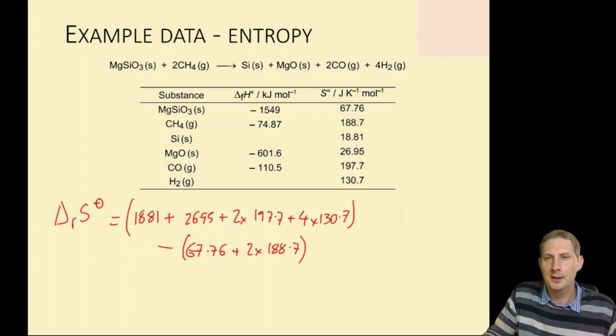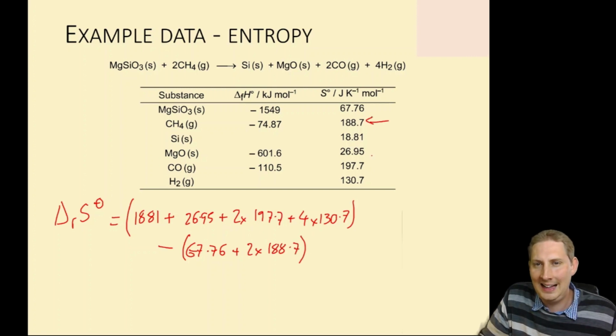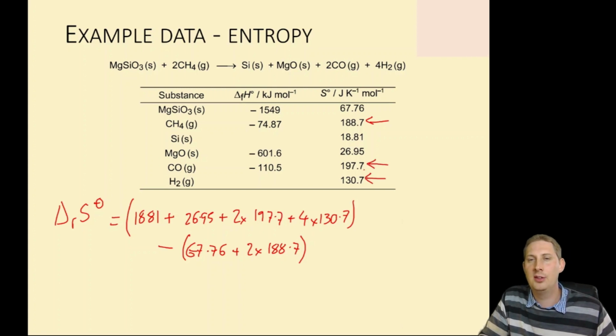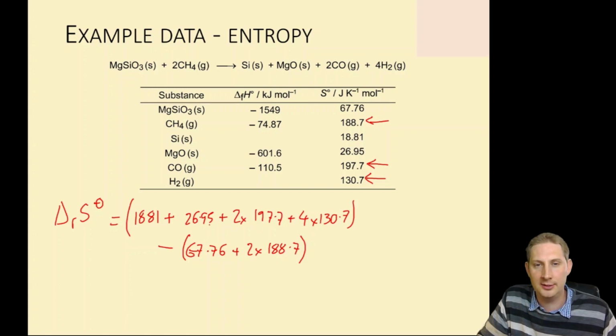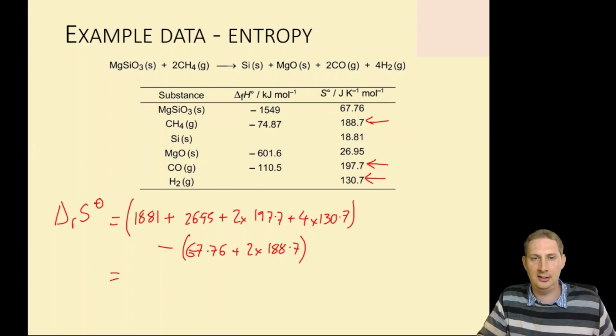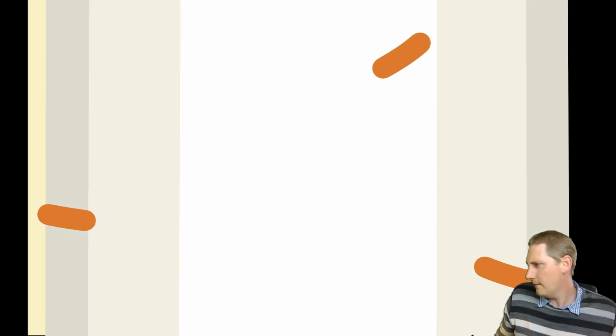188.7. Notice from these numbers the gases have much higher entropies than the solids in the table, and that is to be expected. Also notice that they are all positive numbers. Entropies themselves are always positive numbers, and that means you're less likely, though it's not impossible, to make a mistake when calculating an entropy change. So let's do this.